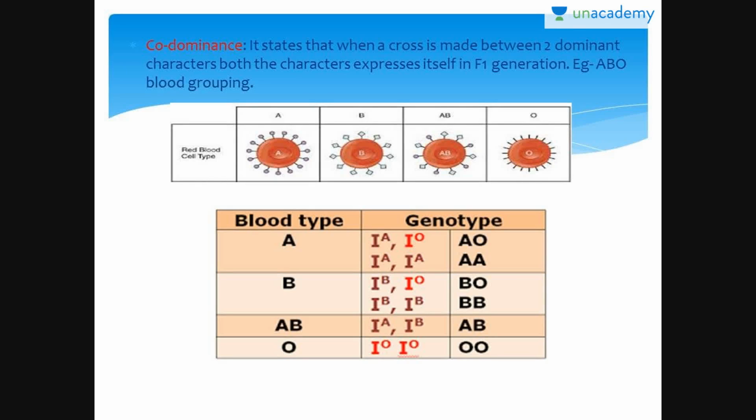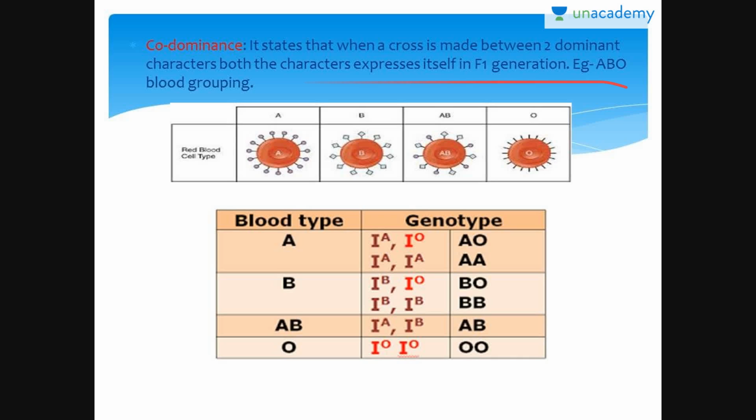Then there is codominance. In codominance, when a cross is made between two different dominant characters, both the characters express themselves in the F1 generation.